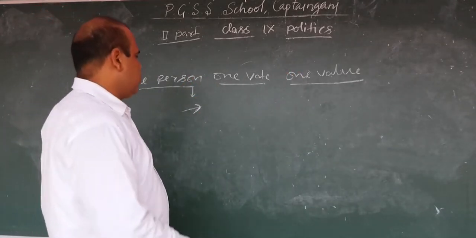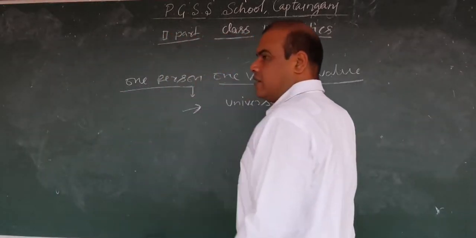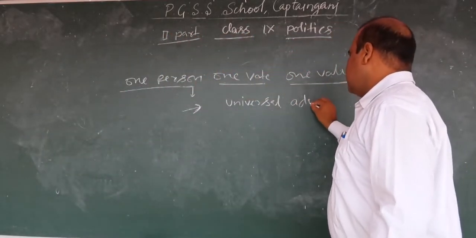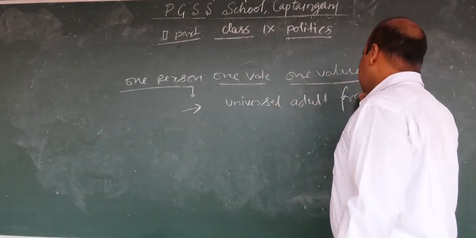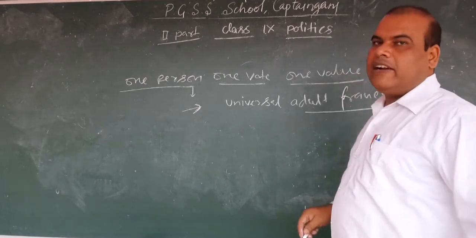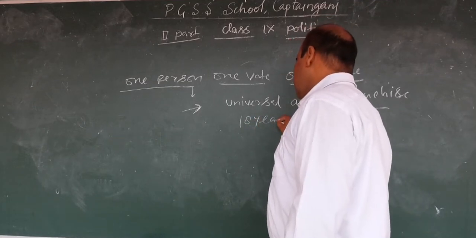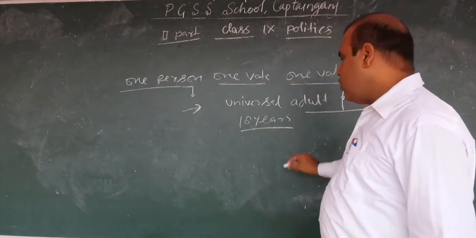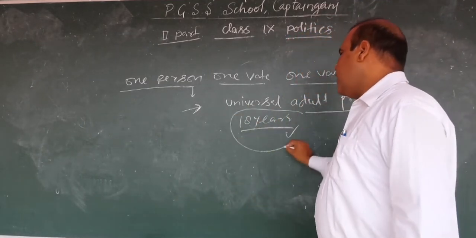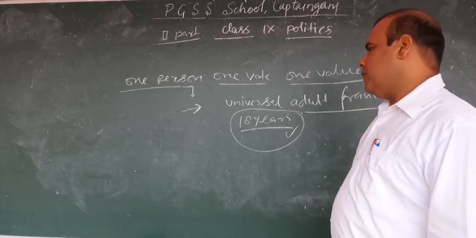It means there is universal adult franchise. Universal adult franchise means those who are 18 years or above have an equal right to cast one vote and the value of their vote is 1.